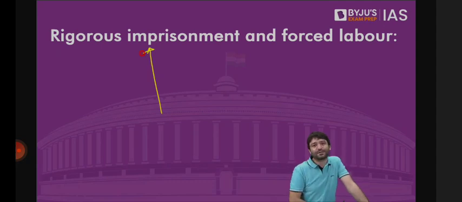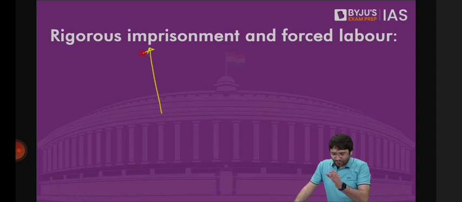That means you will be forced to work, but that is because that is part of your punishment inside the jail. Similarly, Sanjay Dutt, when he was arrested under the Arms Act, when he was in jail, he was also forced to work. He started making bamboo chairs and tables. He was forced to work, but that forced work is part of your punishment. That is allowed. That's an exception to Article 23. That means although Article 23 prohibits traffic, begar, and other forms of forced labor, this is not an absolute right, because those who are sentenced to jail will be forced to work as part of their punishment inside the jails, for which they will be paid something, but there is no such concept as minimum wage.